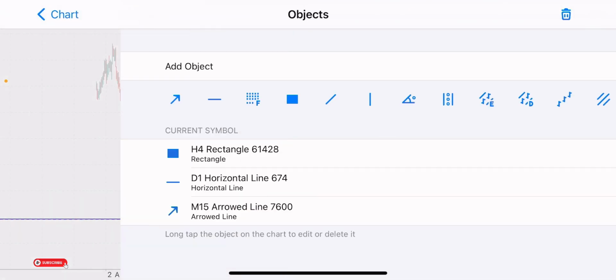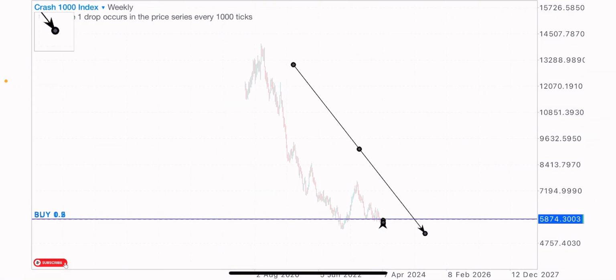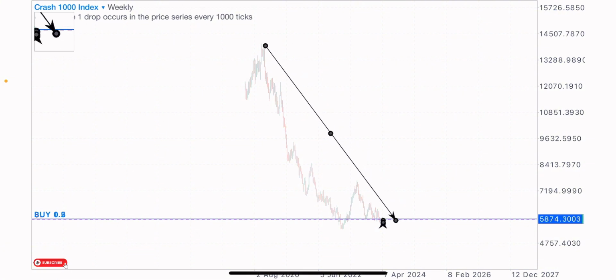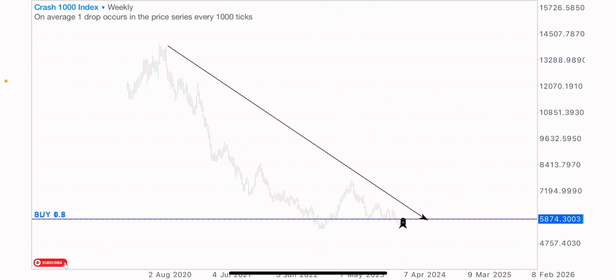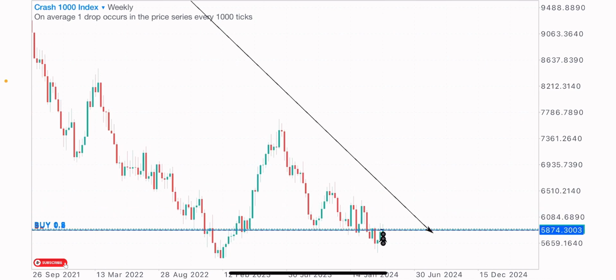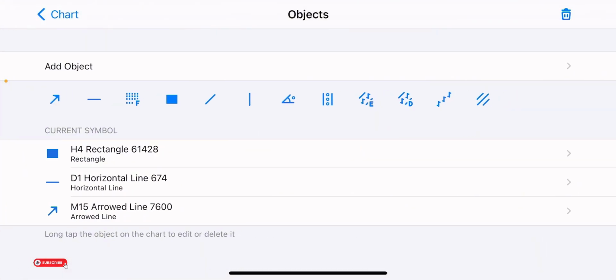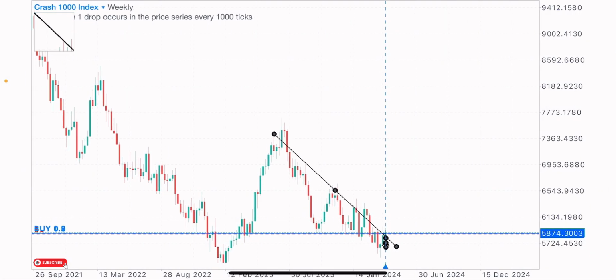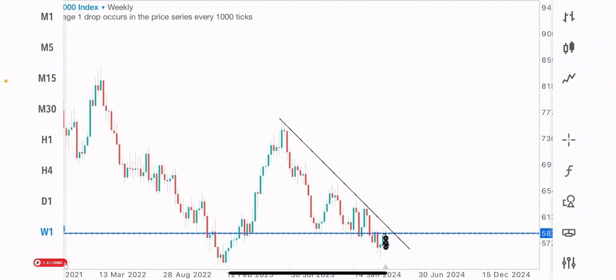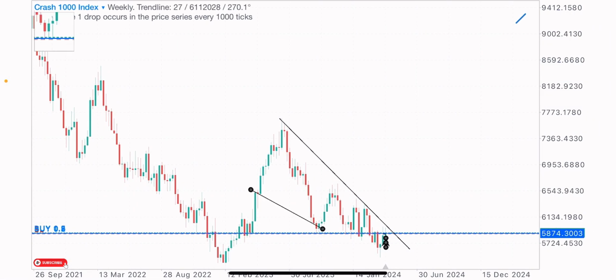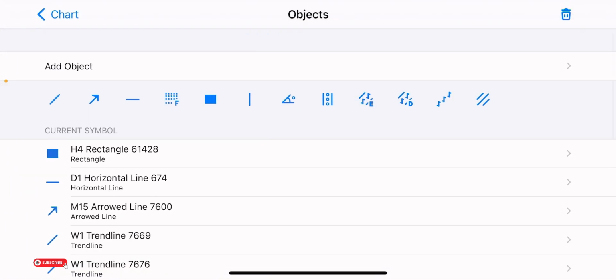When we zoom out on the chart, you can see that this index has been bearish for a very long time now. This index has been selling. This index has been on a downtrend. So the first thing I do basically is to spot where the market is headed on a higher time frame, the market direction, and it's clear that this index is on a downtrend. We got this downtrend here on the weekly time frame, the current trend, which is a downtrend market.